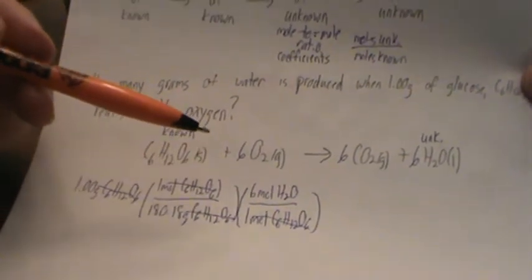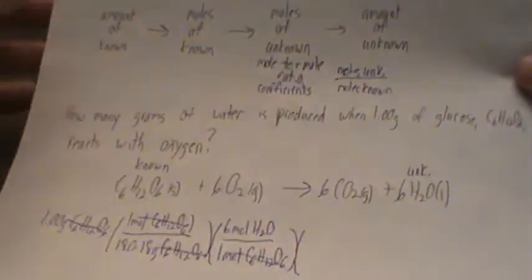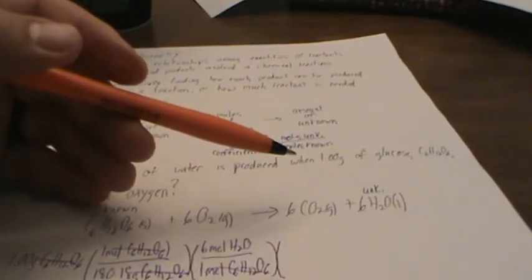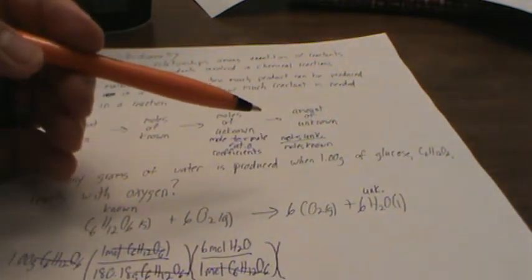So hopefully that will kind of help you out as well with this. Then to our last part, amount of unknown. Well, we're trying to figure out how many grams of water. So in our last ratio, to get to the amount, we're going to have the mass of water. So 2 times 1.01, since we have 2 hydrogens, plus 16, since we only have 1 oxygen.